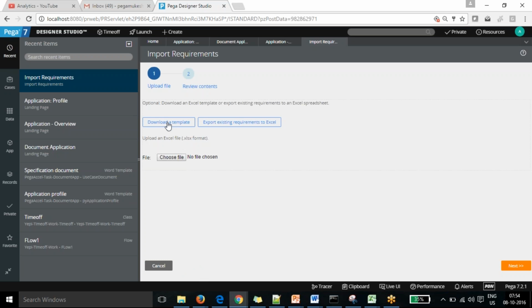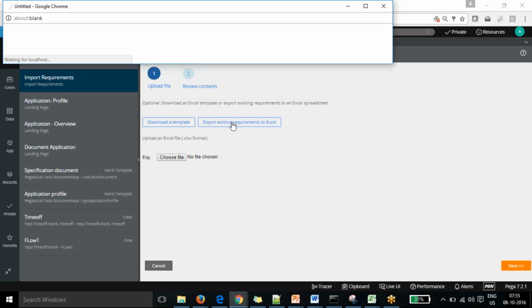If you want to download the template first before starting on the Pega project, you can download the template and fill it in. And then once the requirements are filled up, we can export the requirements.